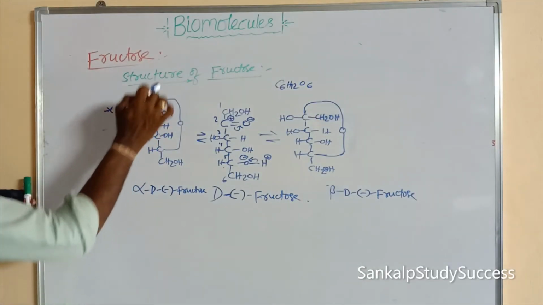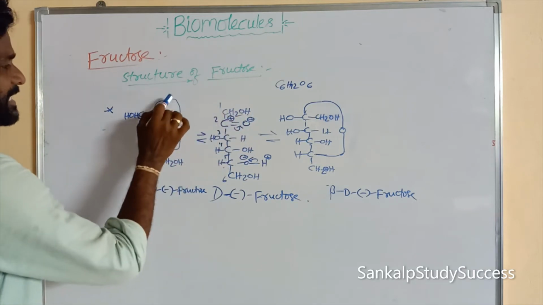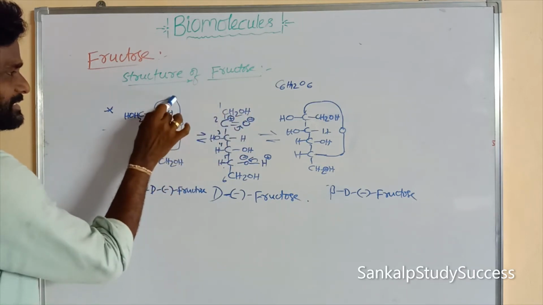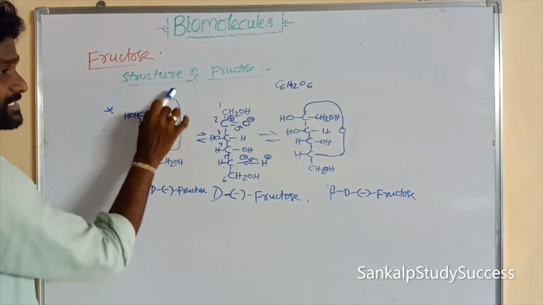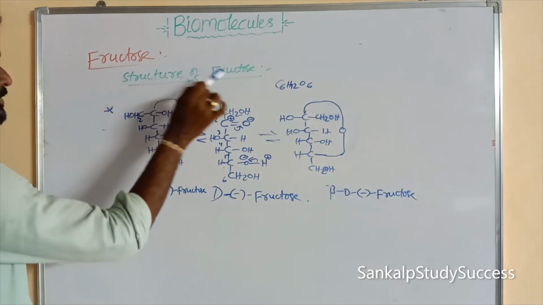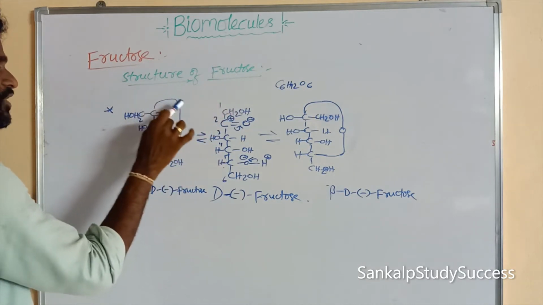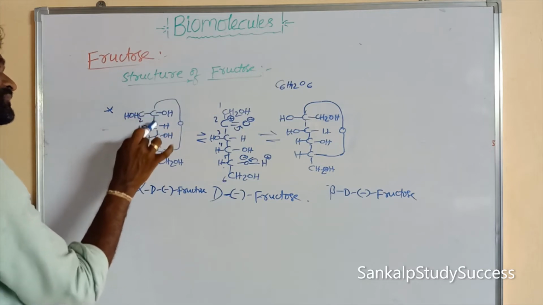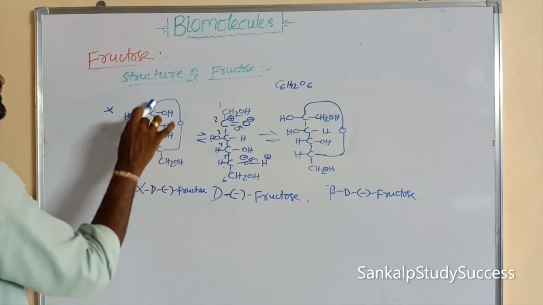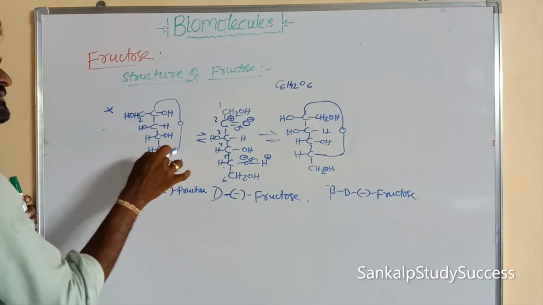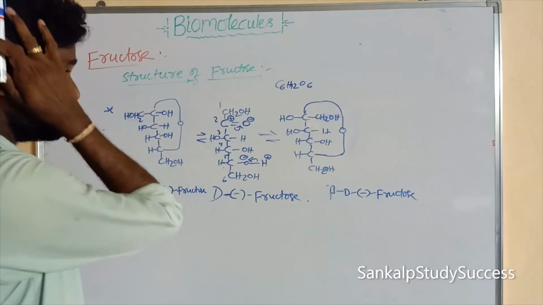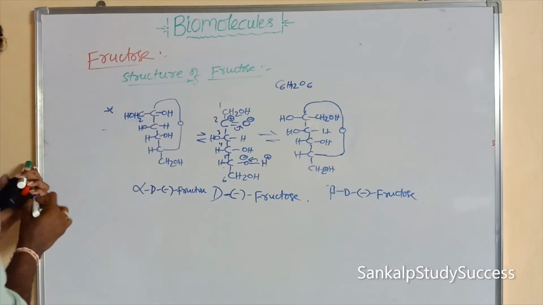So some confusion is present in the cyclic structure. Maybe these are considered as carbons, so that is wrong. So fructose or glucose contain how many carbons? 6 carbons only. 1, 2, 3, 4, 5, 6. So these are not carbons. That confusion can be cleared by the Haworth structure.